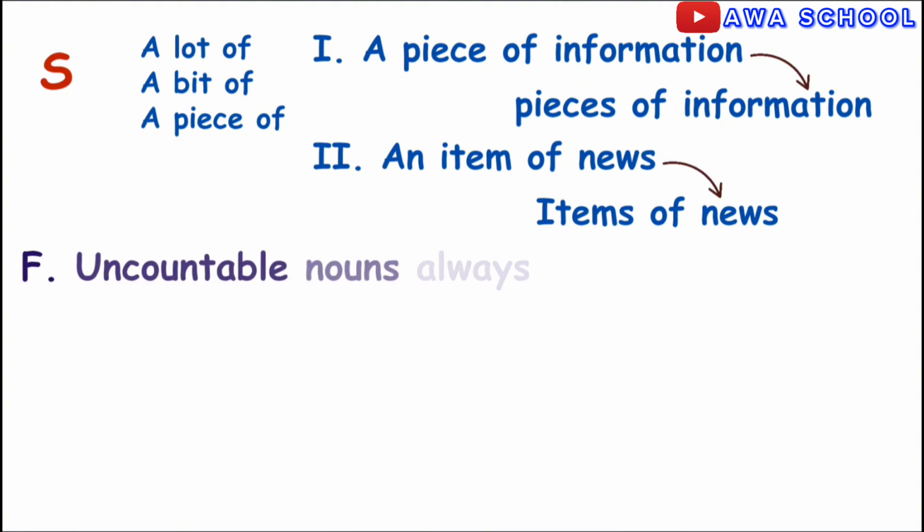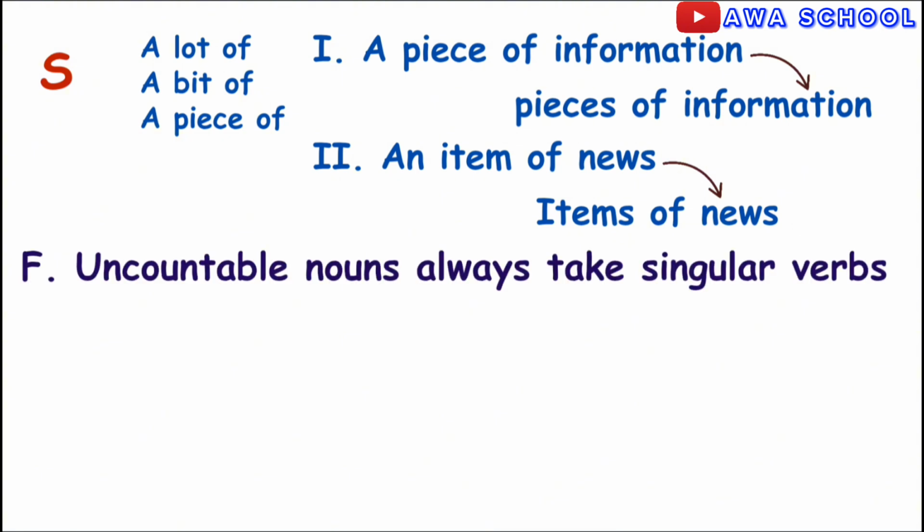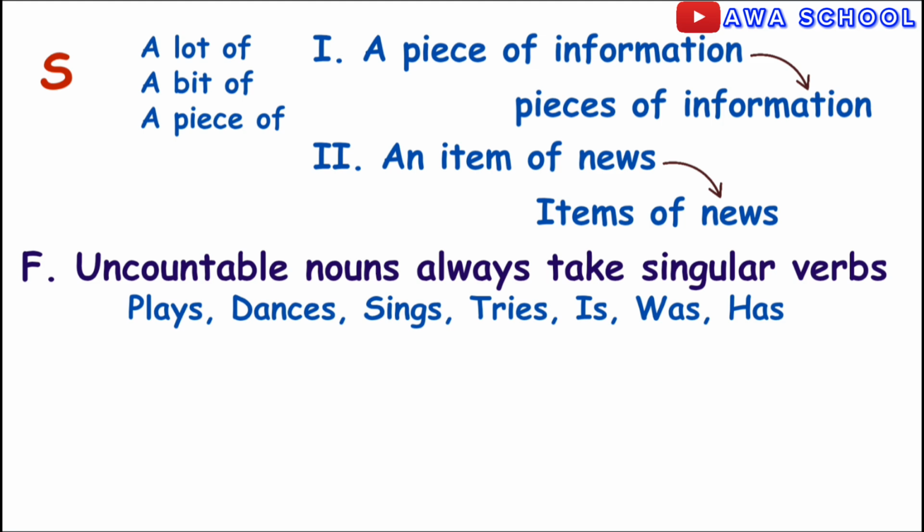Rule 6. When using uncountable nouns, they must take singular verbs. I repeat, when using uncountable nouns, they must take singular verbs. Singular verbs are verbs that end with s, such as plays, dances, sings, tries, is, was, and has. All go with uncountable nouns. Exactly. Now let's look at this sentence.